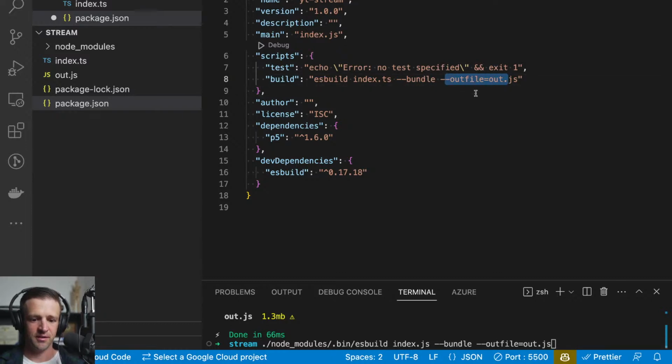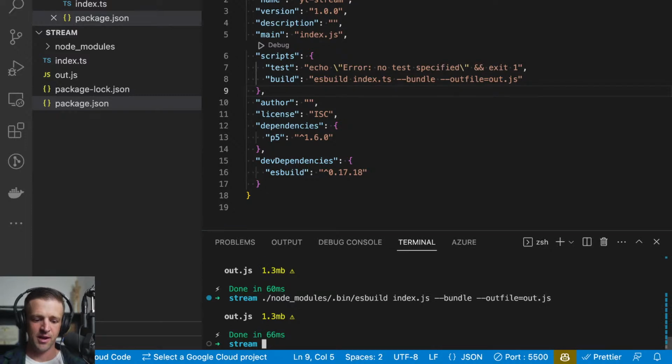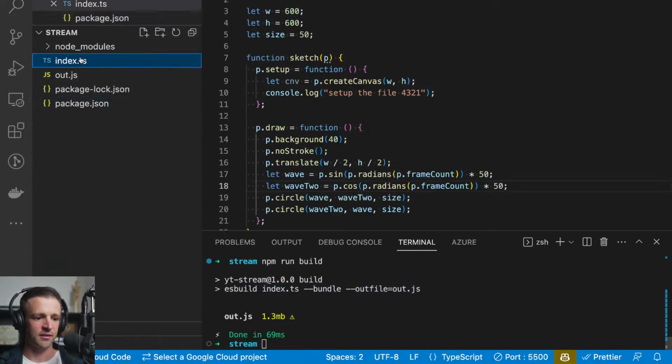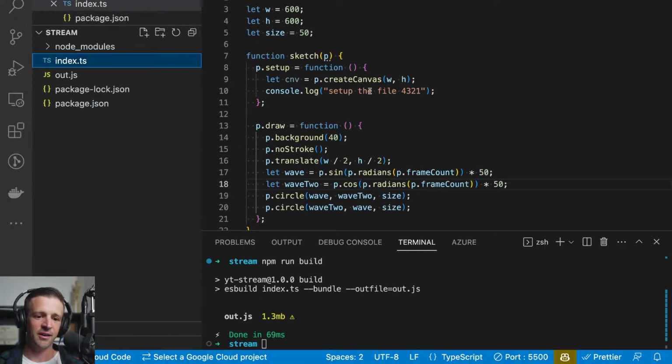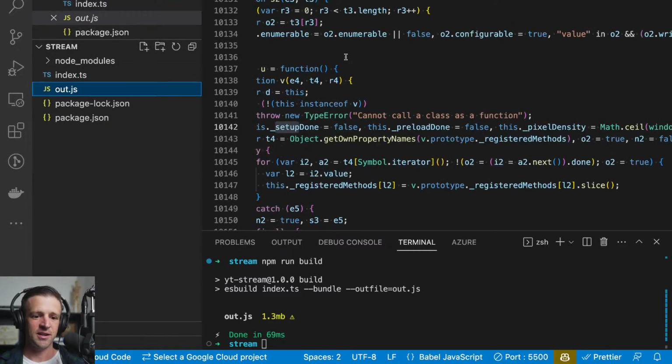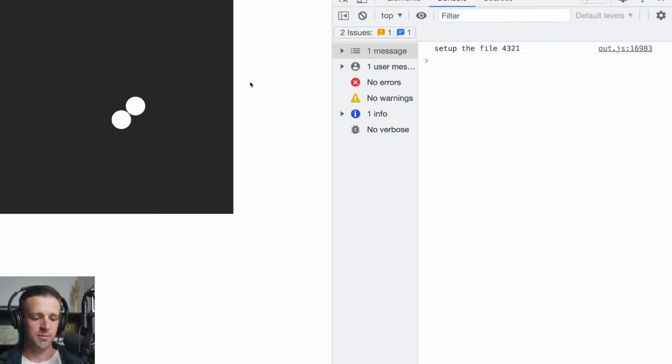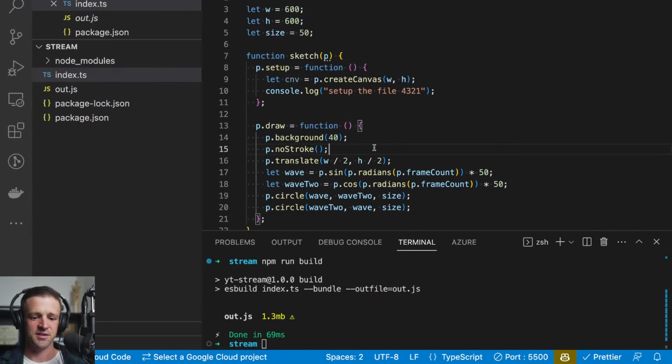So let's save. And now instead of running the same command, I can run npm run build, just like that. And the exact same thing will happen. It's running that command and we have our out.js. It's also compiling our TypeScript down to JavaScript, which is really nice for us. We changed what type of file this was, but ESBuild knows how to do that. It's really nice that we have that available. So I'll come back here and refresh. Everything is still working, and now we're able to take advantage of TypeScript.